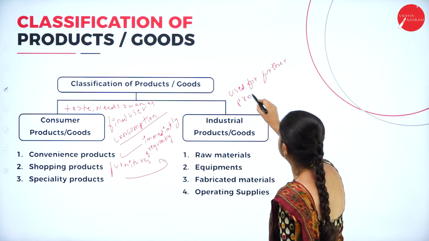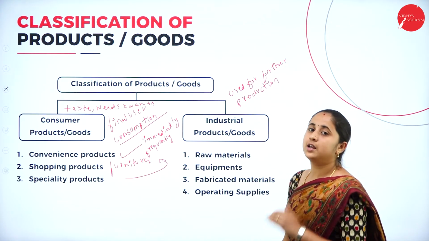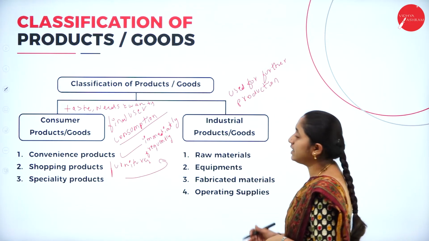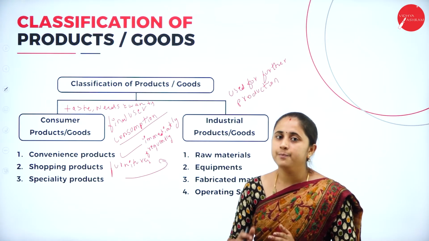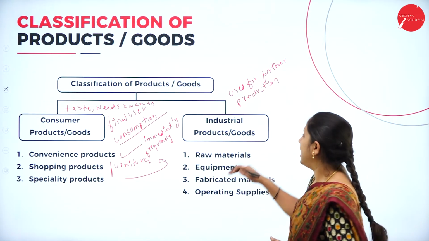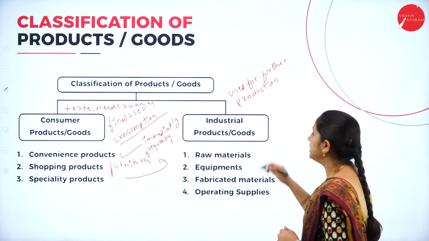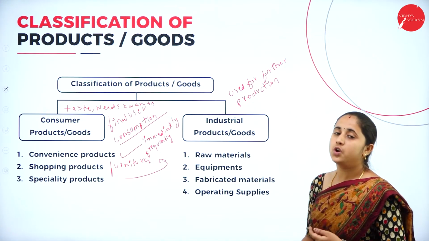Here, suppliers are few. So we have limited suppliers, and the purchasing quantity is high, so they purchase in bulk. The purchasing quantity is high, but the suppliers are few. They have derived demand. They represent long life. This industrial product represents long life.